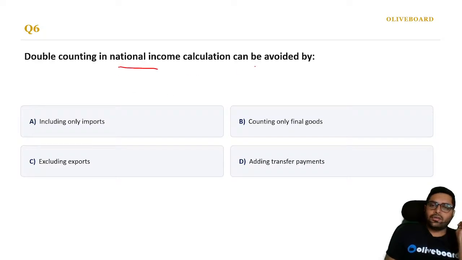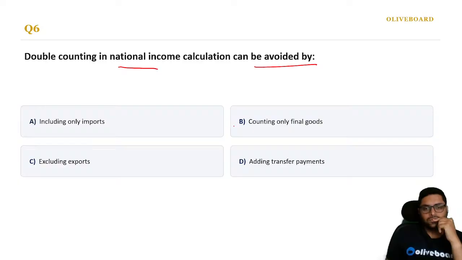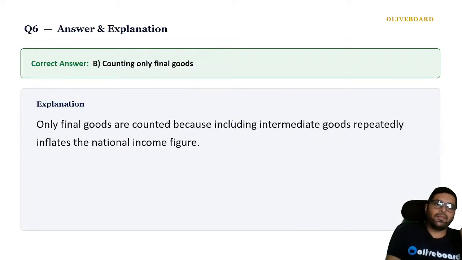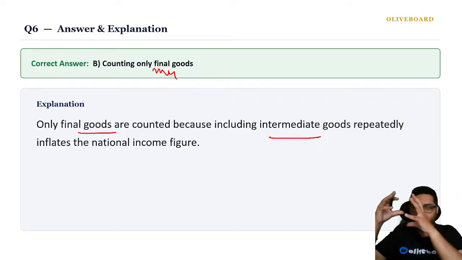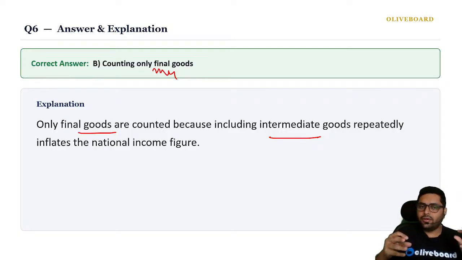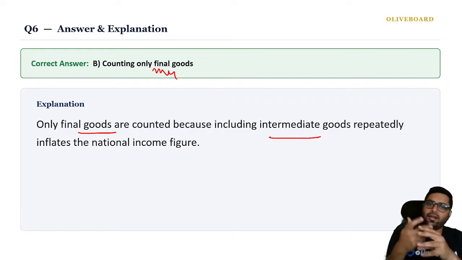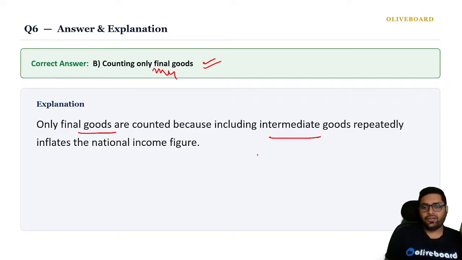Double counting in national income calculation can be avoided by counting only final goods. Any product which has been counted twice can be avoided this way. If you start counting, in the production of a final good there have been multiple intermediate goods. If I'm taking those multiple intermediate goods plus the final good also, then it is being repeated. For that, only final goods are calculated, so that there is no double counting.